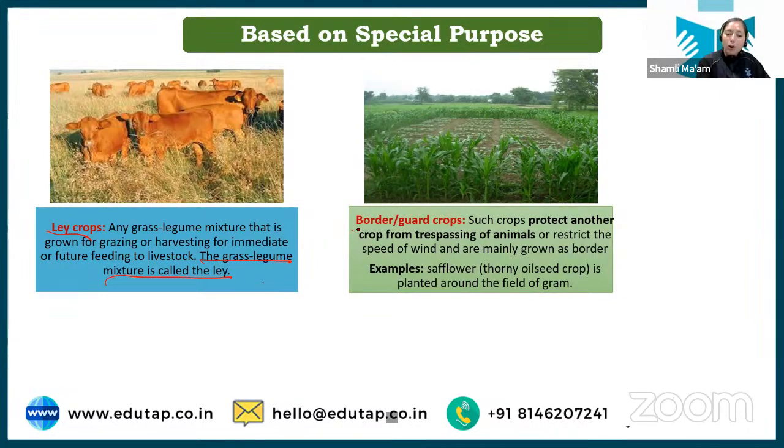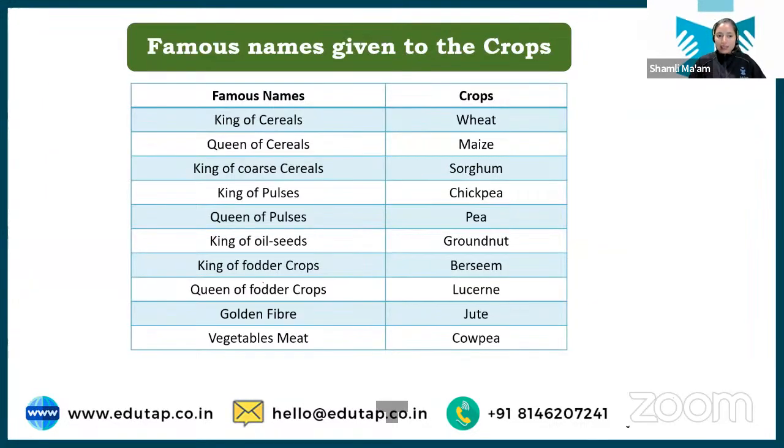ठीक? Then we have border and guard crop. Now as the name suggests, border and guard, that means they are guarding something, right? So what can happen, see, the animal can go to the field and can destroy your crop. So what you can do, you can sow some crop at the border so that you can prevent the trespassing animal. Okay, so if any crop is sown for this purpose, we are studying based on special purpose, right? If the purpose of any crop is to border or to guard any main crop, then that crop will be called as border or guard crop. Clear? I hope this is clear to you.